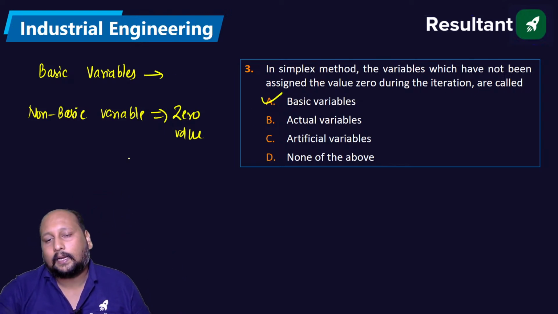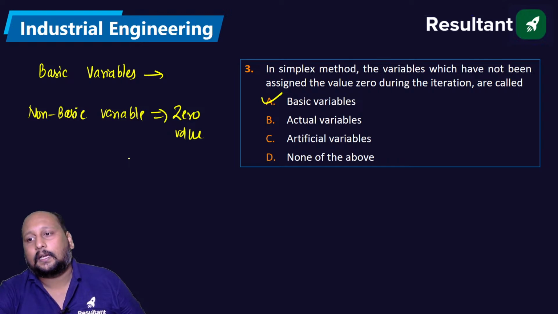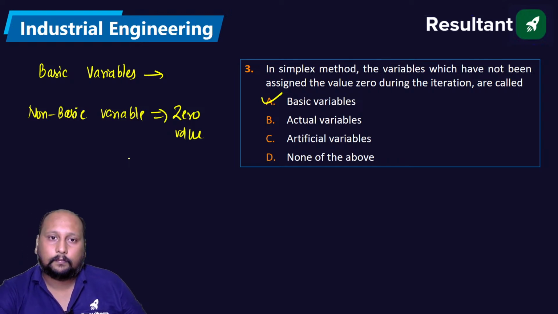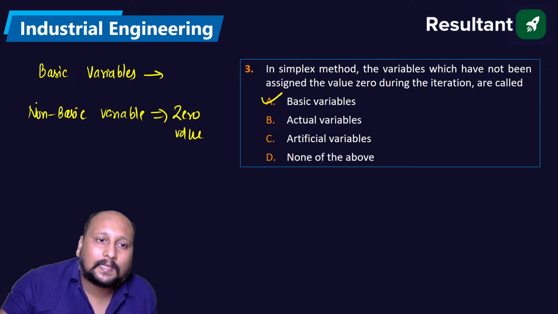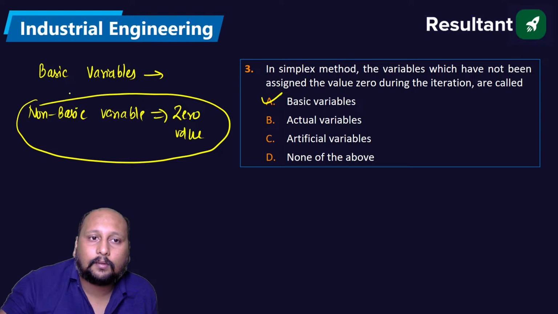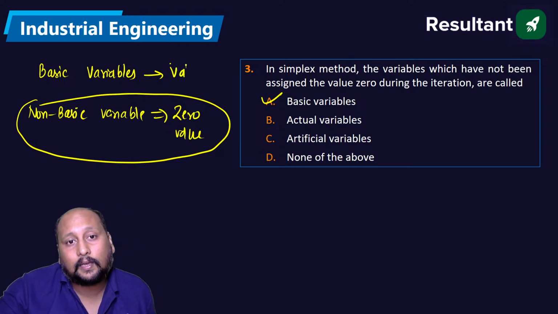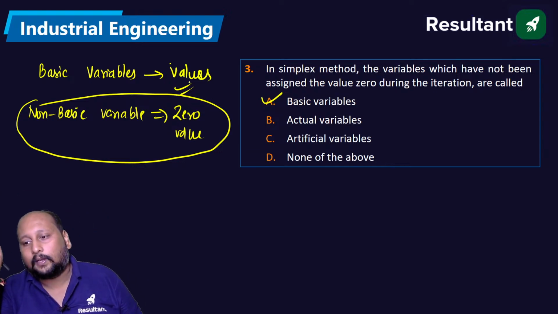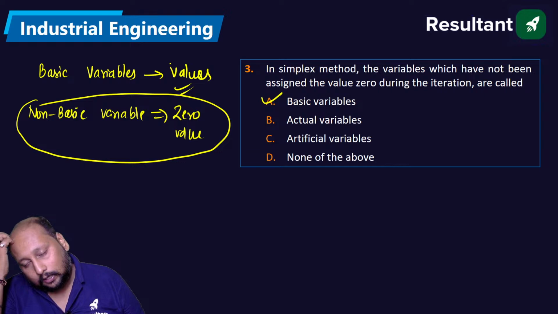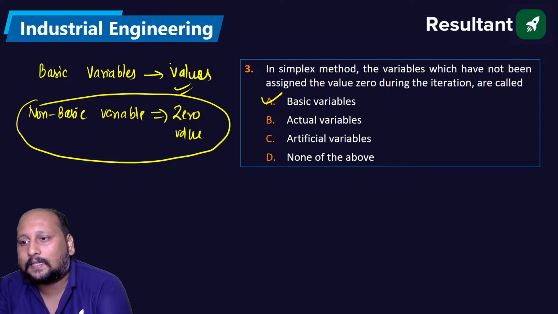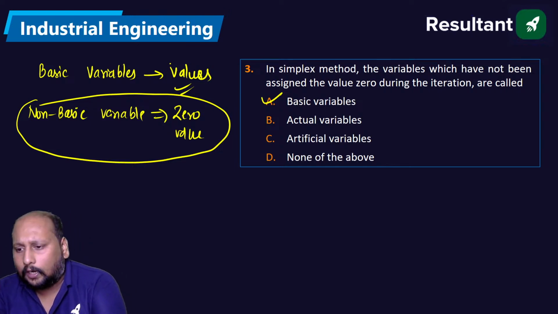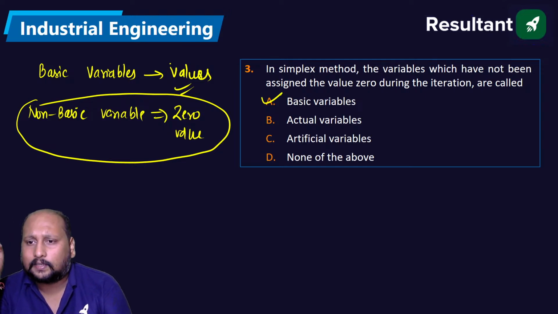So option A is the correct answer. Is this clear? Option A, basic variables are those which we are not assigning. Once you assign non-basic variables as 0, then the basic variable values we are calculating, right? And from there only we are doing the iterations. From there only we are checking whether the solution is optimal or not. Remember? Understood? Option A is correct, basic variable. If you have a doubt, please do let me know. We can have a discussion on this, no problem.